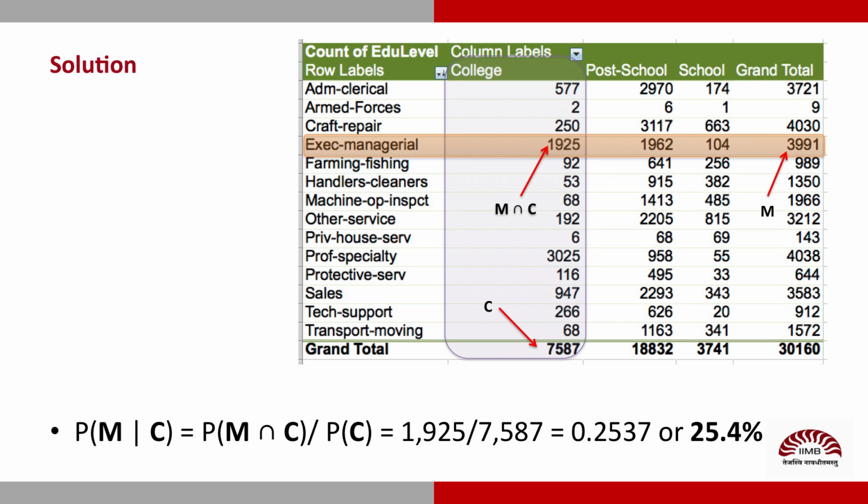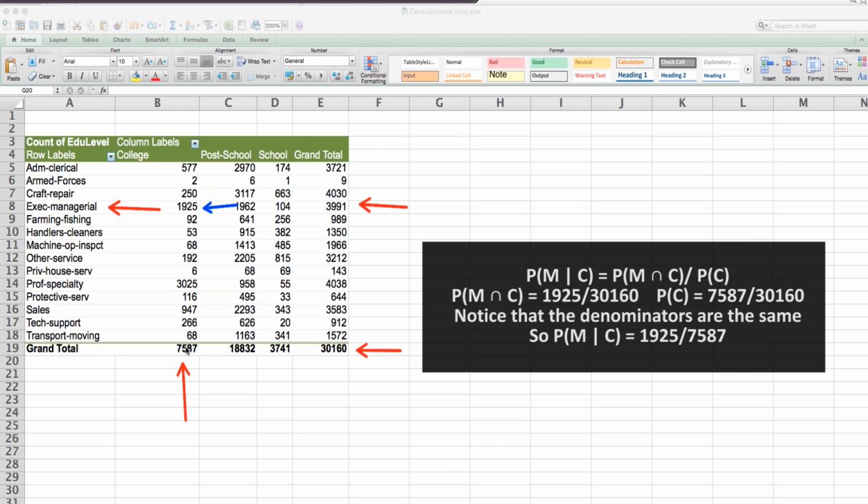Operationally, P of M given C is defined as P of M intersection C over P of C. We just calculate the ratio of the raw counts of M intersection C to C because both of the probabilities are computed for the same sample space.